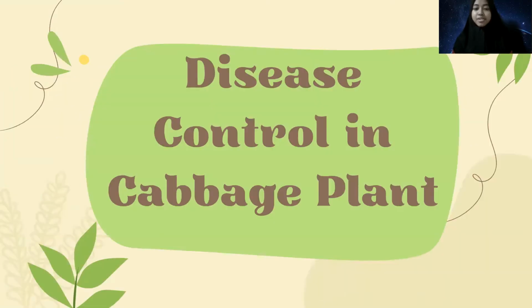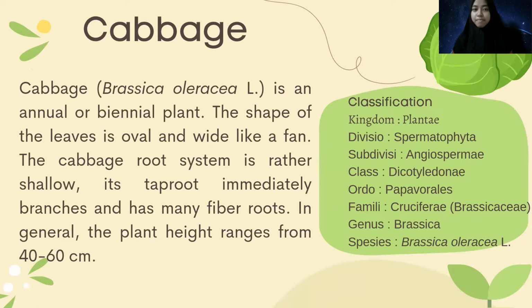First, disease control in cabbage plants. Cabbage, or Brassica oleracea L., is an annual or biennial plant. The shape of the leaves is oval and wide with a fan. The cabbage root system is rather shallow. Its taproot immediately branches and has many fiber roots. In general, the plant height ranges from 40 to 60 centimeters.